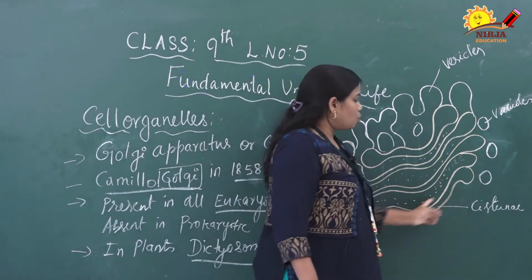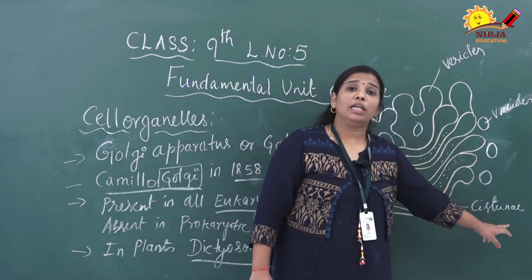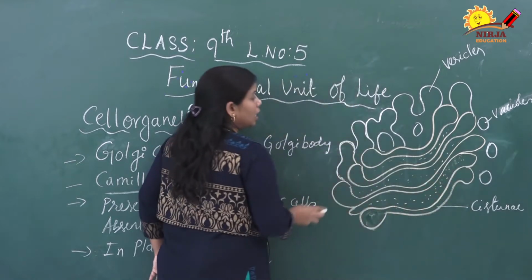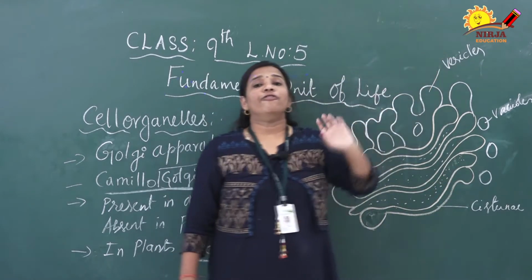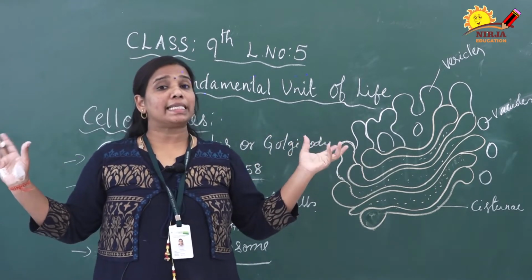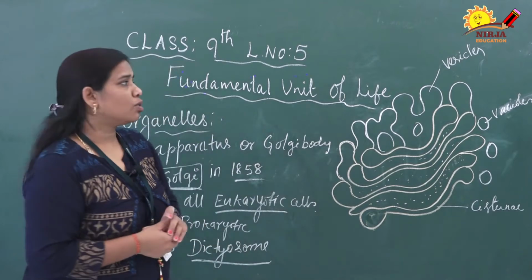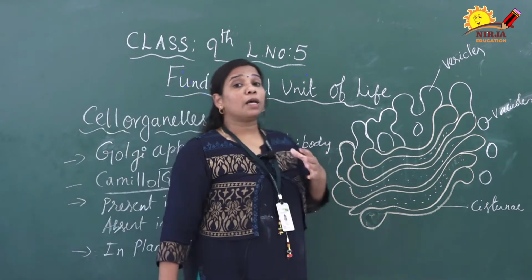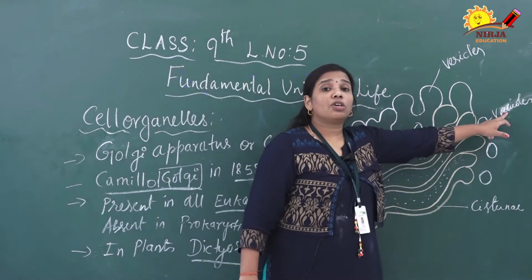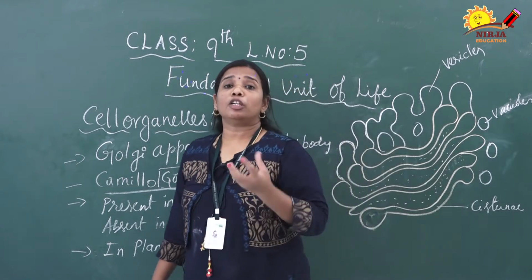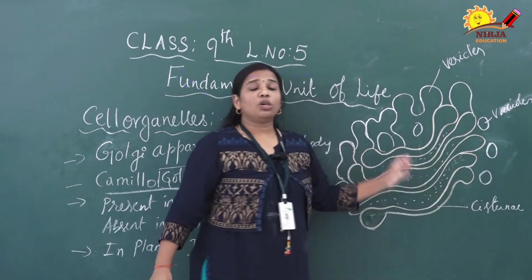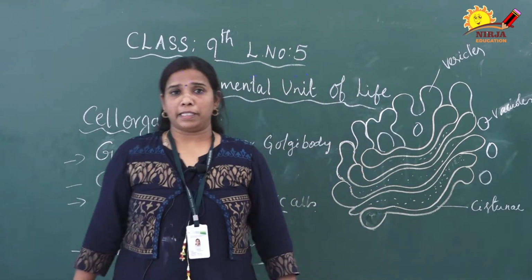Now you see, a small parallel tube-like structure is called a cisternae. At the ends of the cisternae, bulged portions are present. These bulged portions are called vesicles. Vesicles are nothing but bulged portions present at the sides of the cisternae. Once the vesicles are matured, they detach and form small ball-like structures. Those ball-like structures are called vacuoles. Vacuoles are small bubble-like structures around the Golgi apparatus. So, these are the three parts of the Golgi apparatus.